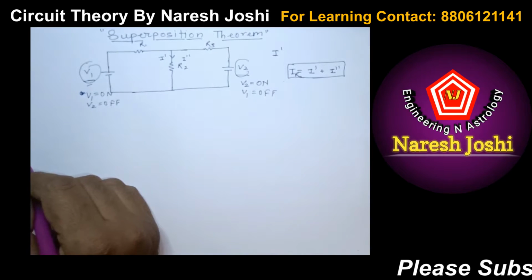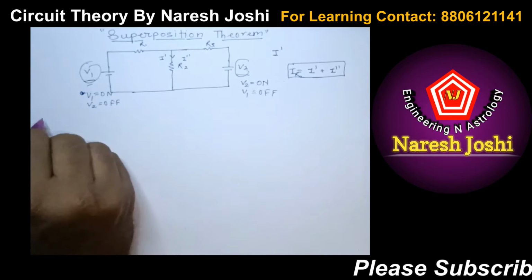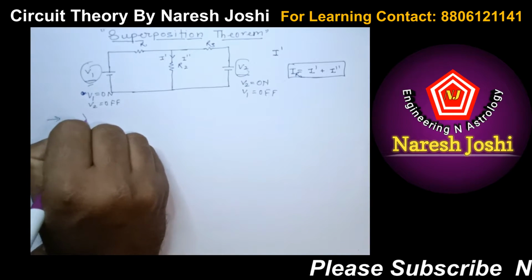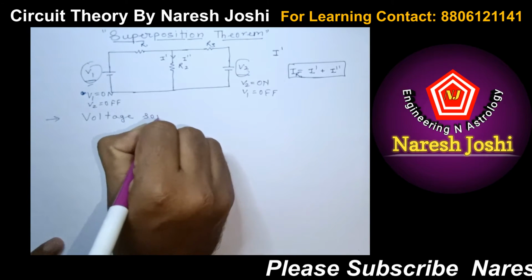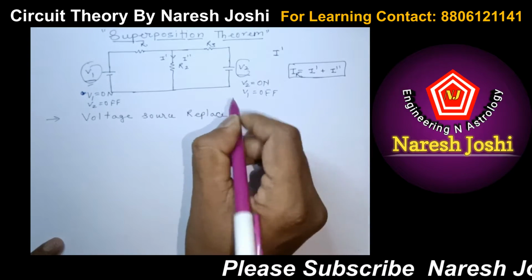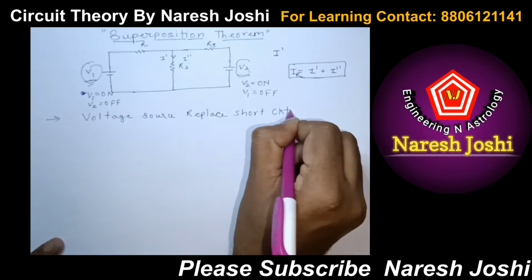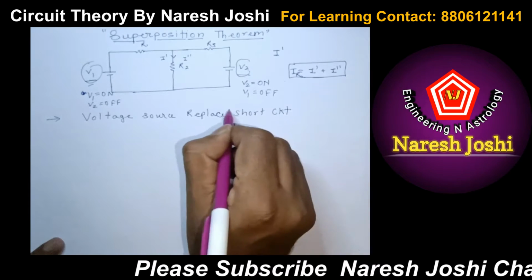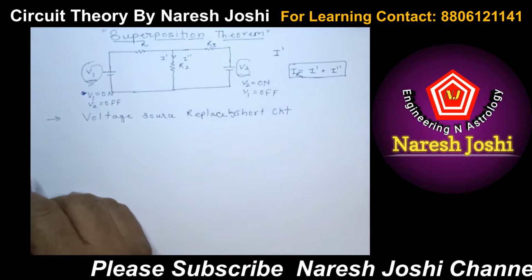Now, the more important thing to focus on, because this is circuit theory: when we talk about the superposition theorem, there are a few golden rules you must always remember. First, a voltage source is replaced by a short circuit. Whenever we solve any question, I will show you in the numerical, so you will understand it. So remember, a voltage source is always replaced by a short circuit.